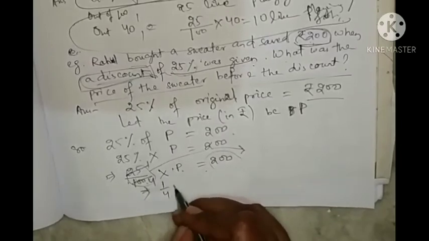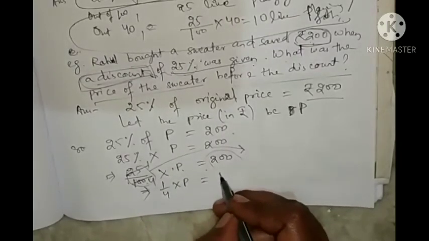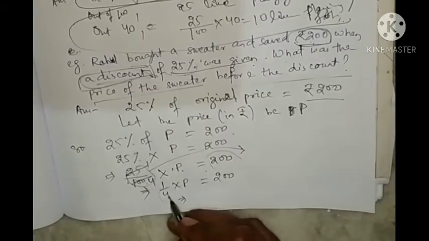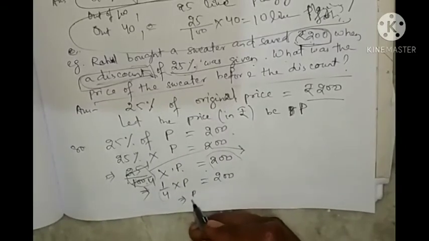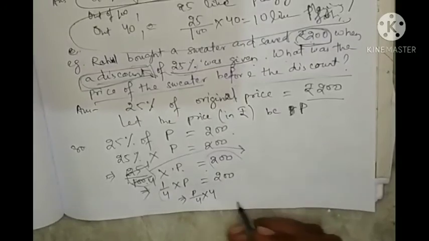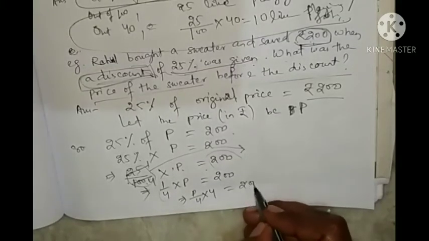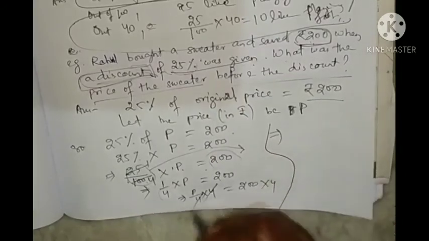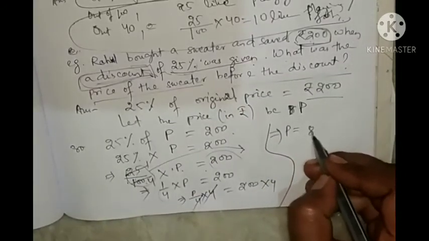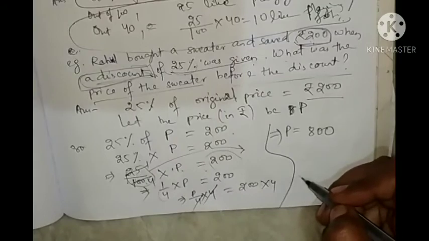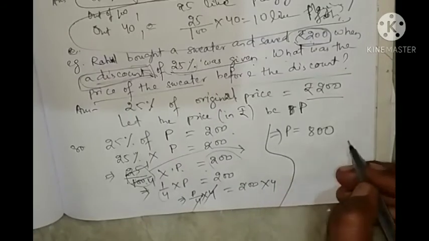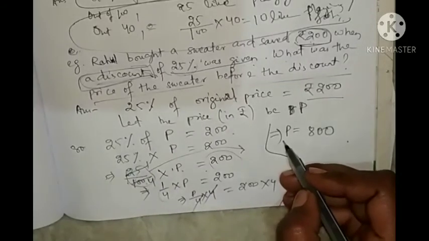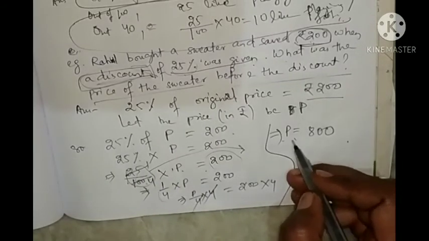So 1 by 4 into P equal to 200. So now you remove this 4. So what you will do? You will multiply 1 by 4 into P by 4, equal to 200 into 4. So what you are getting? Here 4 cut, P equal to 800. So by this method you can find out P equal to 800, means the original price.